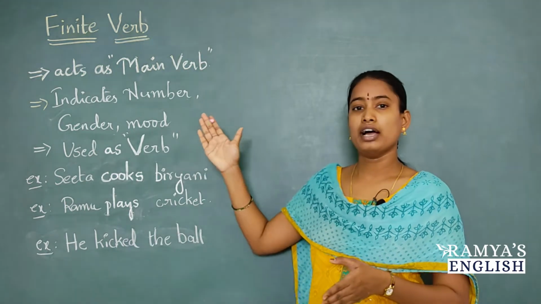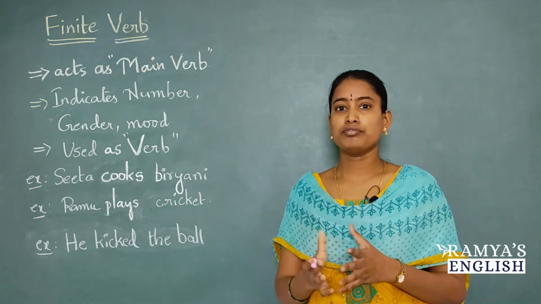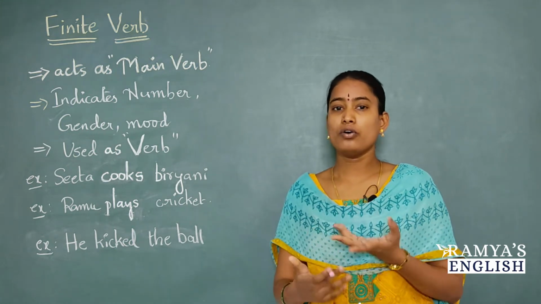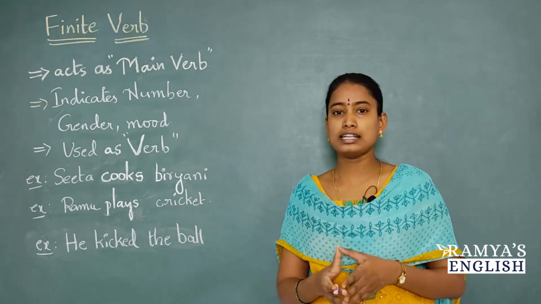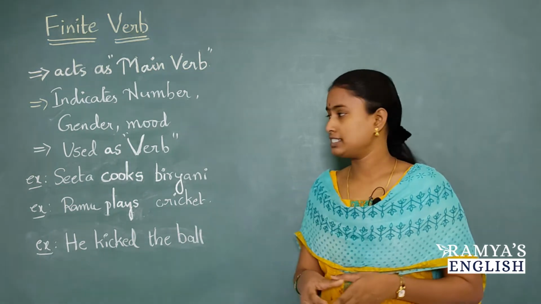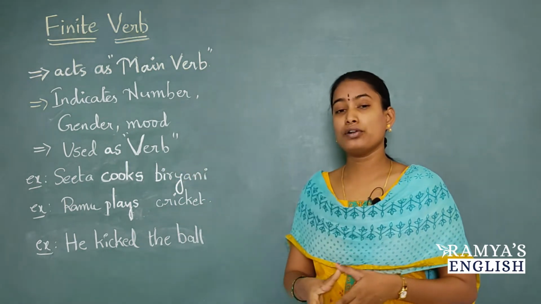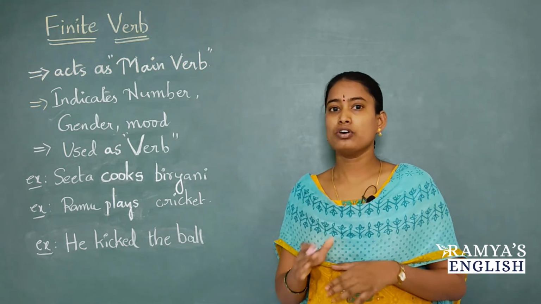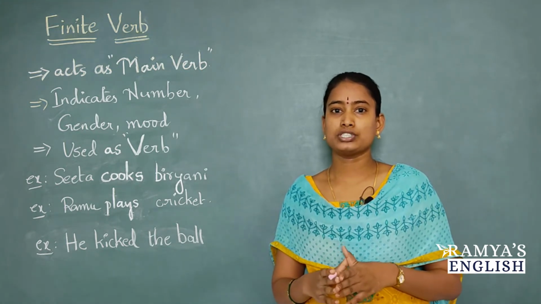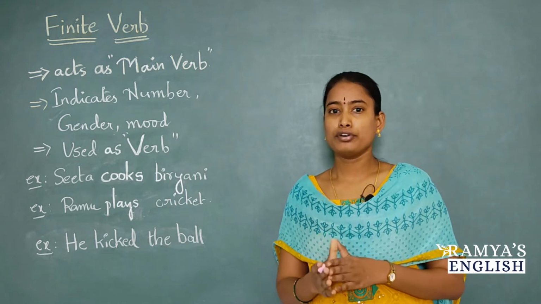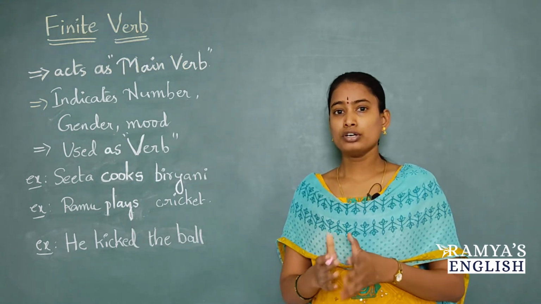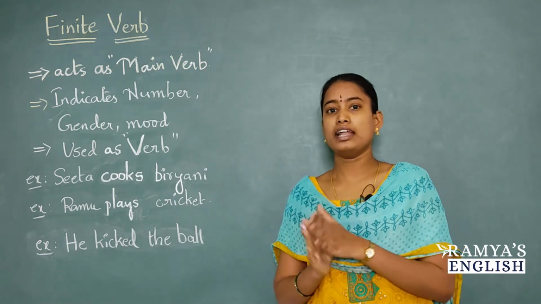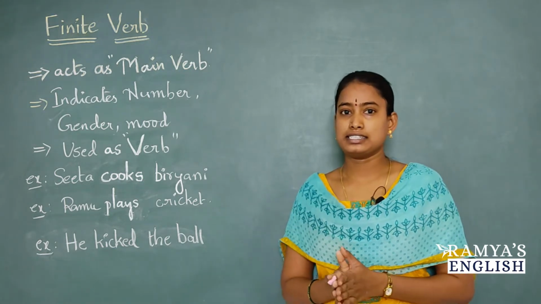Based on the mood and voice, the mood of the sentence and the voice, whether it is in active voice or passive voice, based on that the finite verb changes and it plays the role of verb. It acts like only verb but not any other parts of speech. It plays the role of a verb, that's it. Verb is nothing but action. So it plays the role of only an action word in the sentence.